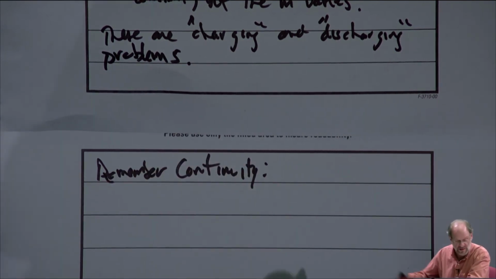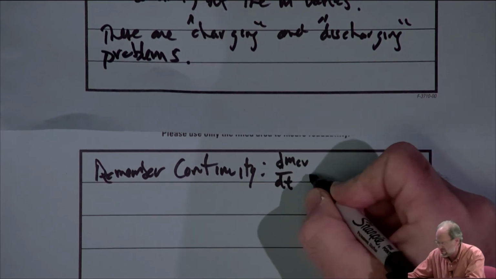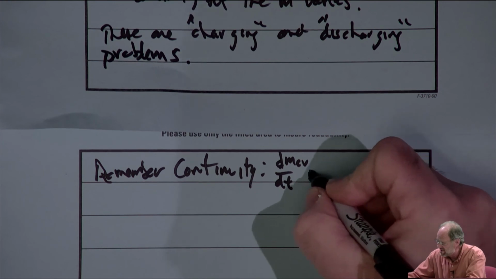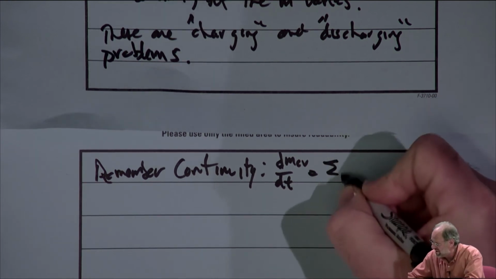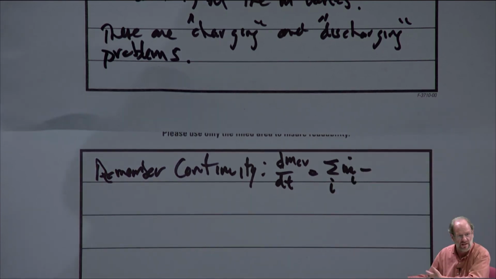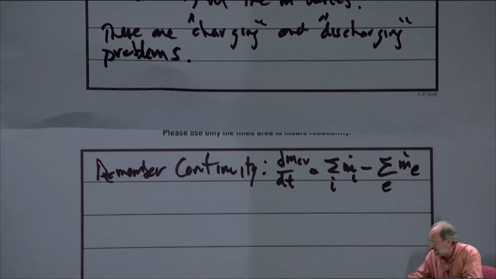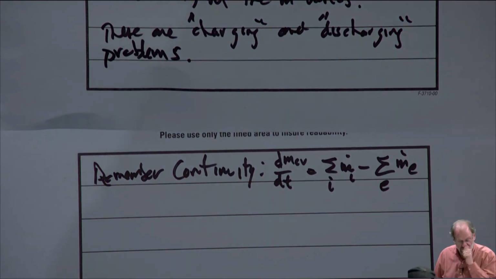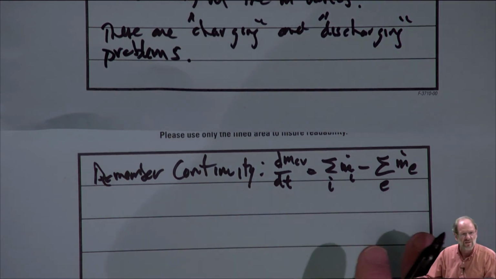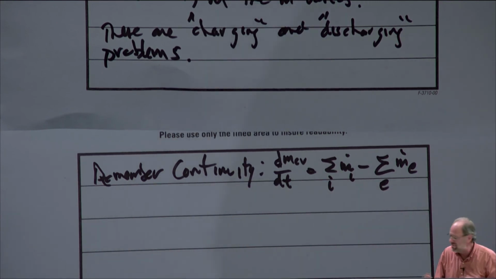The continuity equation basically tells us that the change in the control volume mass with respect to time is just going to equal the difference between the rate that mass flows in, so that's the sum of all inlet streams, m dot i, less the rate that the mass flows out, so that's the sum over all exit streams of m dot e. Now this could be written in different ways. Sometimes we put the two terms on the right-hand side over onto the left-hand side of the equation, but this should make sense to you, right? The difference between what enters and exits is what remains.